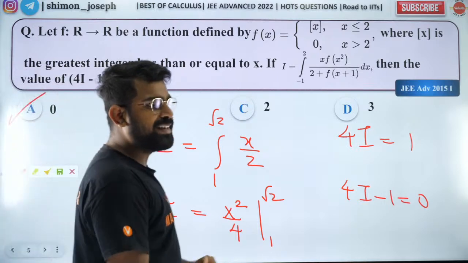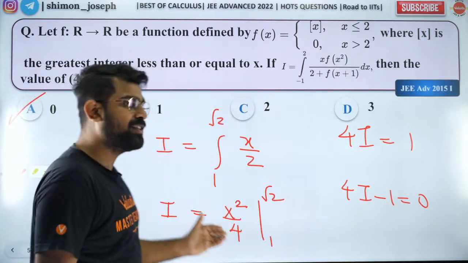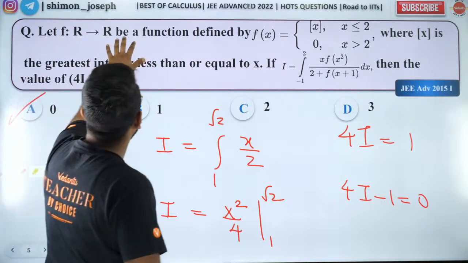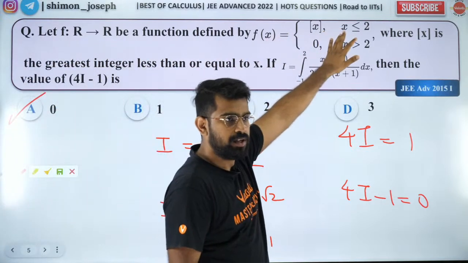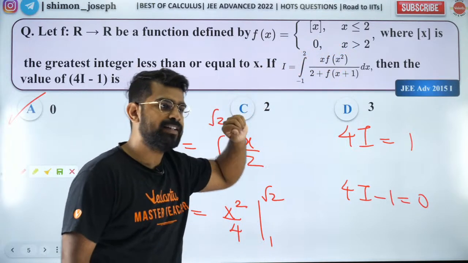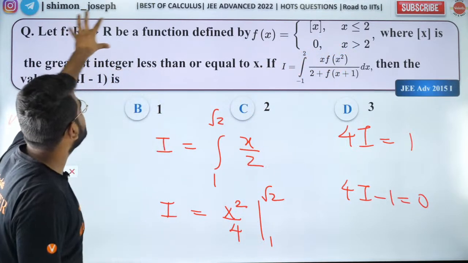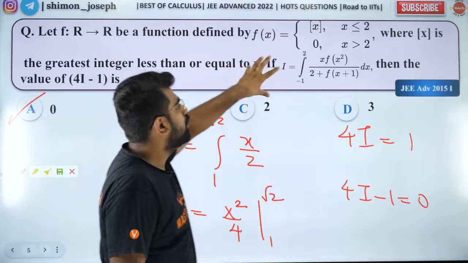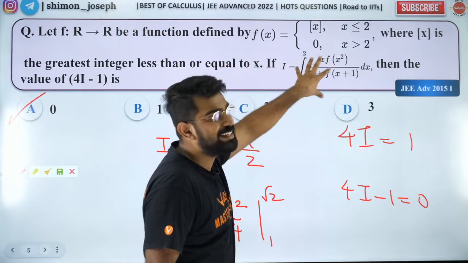Pushan, what is the doubt, man? I don't understand the first line of the question. So f is a function given by this definition. This is the greatest integer function. Okay, got it. So now if f is defined like that, then how do you find out this integral's value